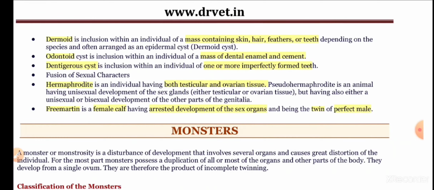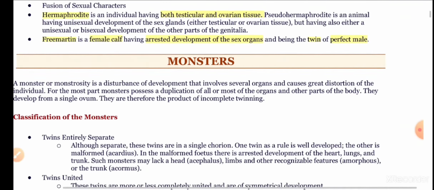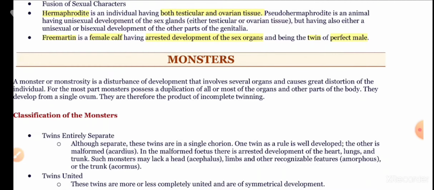A dentigerous cyst is the inclusion within an individual of one or more imperfectly formed teeth. A hermaphrodite, as you all know, is an individual having both testicular and ovarian tissue. A freemartin is a female calf having arrested development of sex organs, that is, it is the sterile female, being the twin of the perfect male.